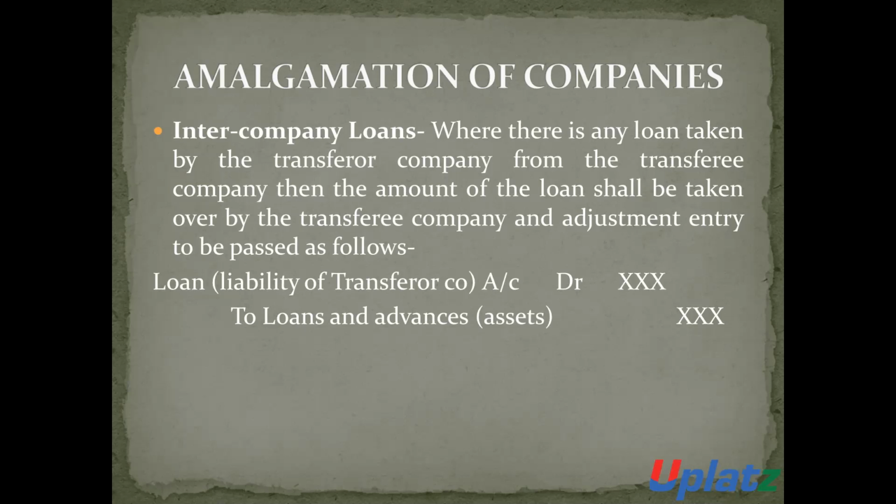When there is any amount of loan which is taken by the transferor company from the transferee company, and all the business is taken over by the transferee company, then the transferee company will pass a general entry to adjust such amount of loan. It will pass the entry: loan account debit, means liability of transferor company, loan account debit to loans and advances. So the amount of loan is eliminated from the books.